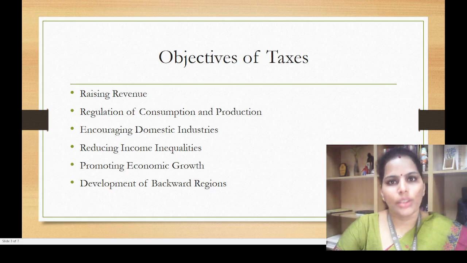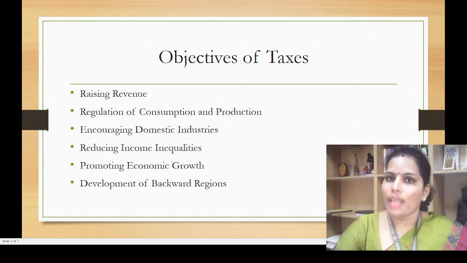First one, as I already told you, tax is one of the important sources of revenue to the government. Every year the government will be collecting taxes from the individual as well as the corporation. So that is the first objective, generating the revenue to the government. Second one, the regulation of consumption and production.